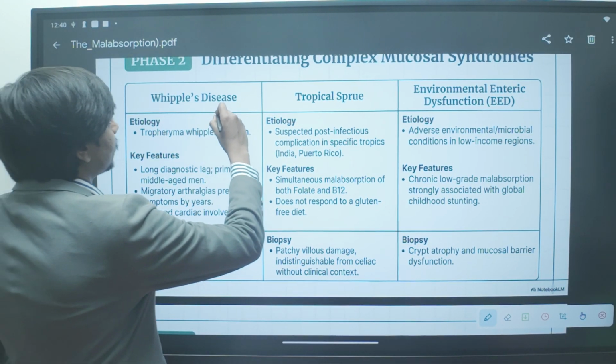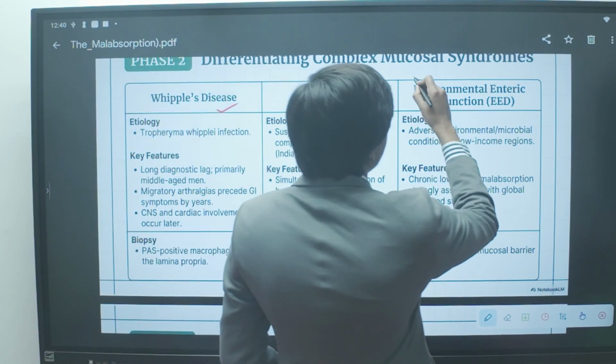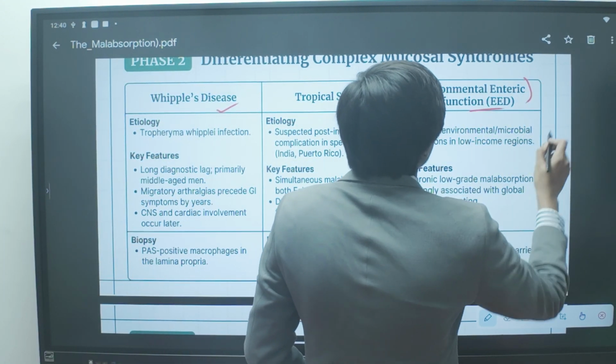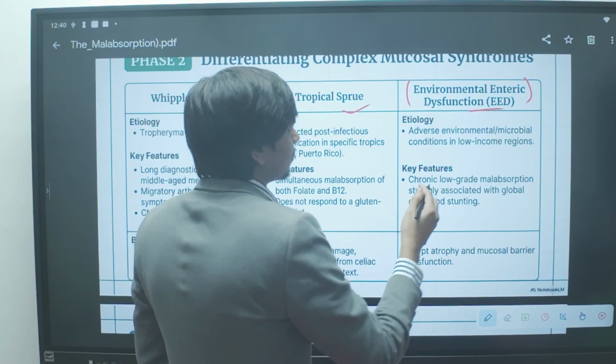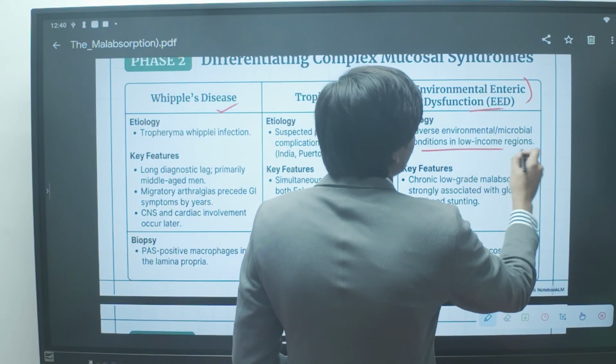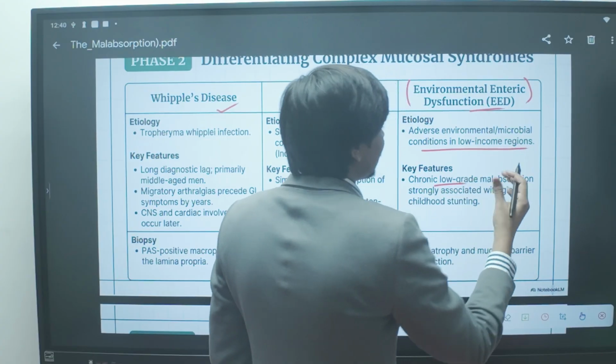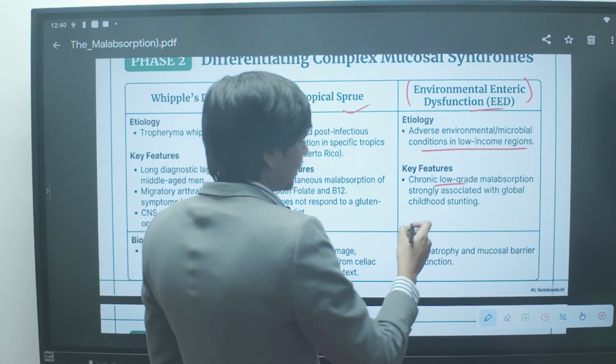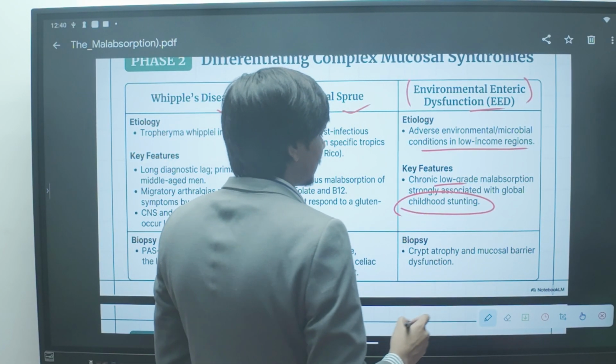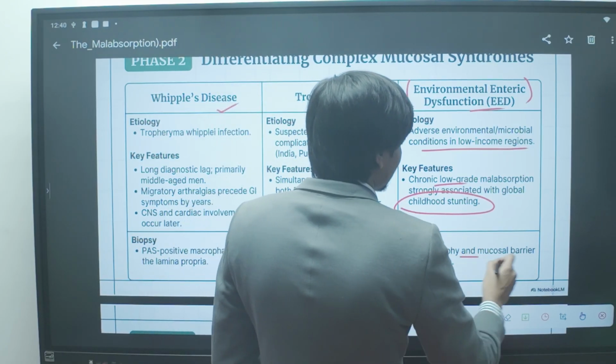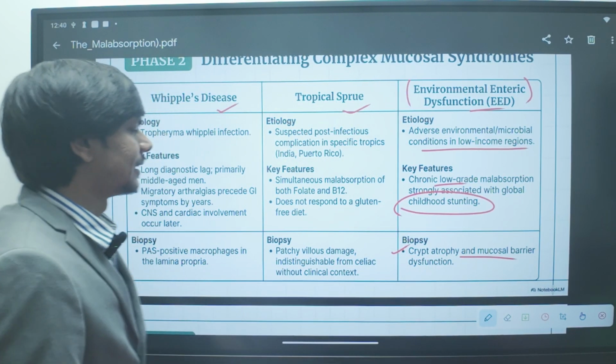So we have discussed Whipple's disease and tropical sprue. Environmental enteric dysfunction is a rarer variety, because patients in low-income regions can have low-grade inflammation and malabsorption, and it usually leads to childhood stunting. Biopsy shows crypt atrophy and mucosal barrier dysfunction.